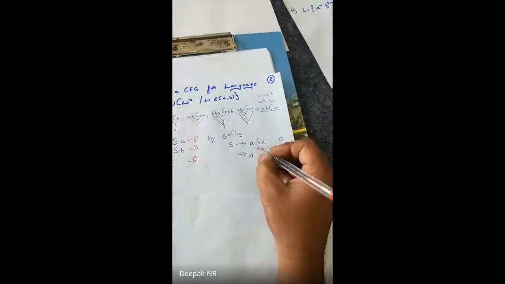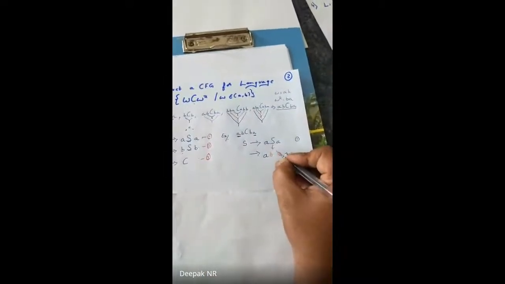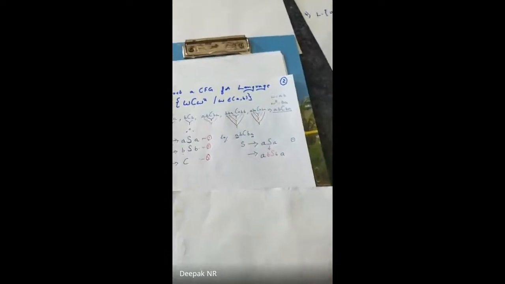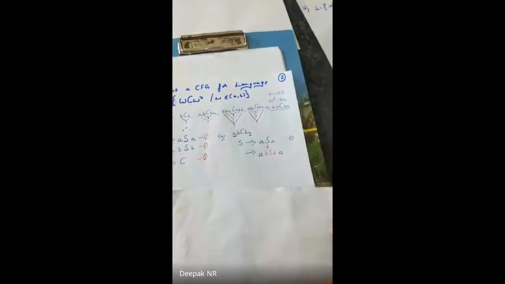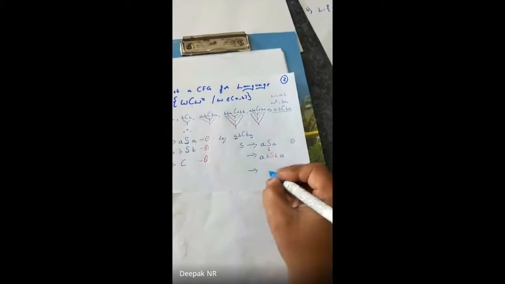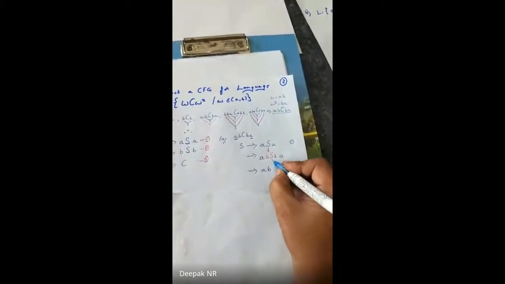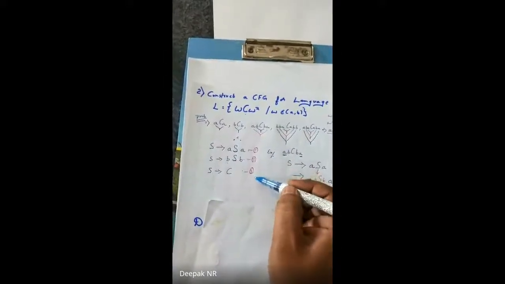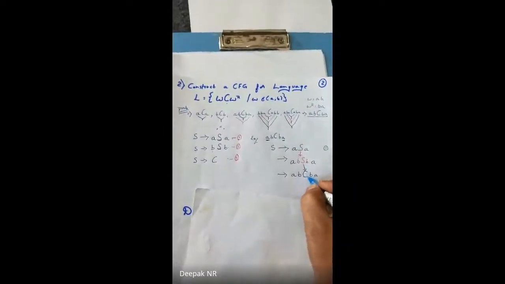Now I replace this S with equation number 2, so this will be B S B. Now I write this as A B S B A. My target is A B C B A, and I reached A B S B A. So now I replace this S using the 1, 2, 3 expressions. Which expression will I use? I use equation number 3, so this S I replace with C. Is that clear, guys? This is how I do it.